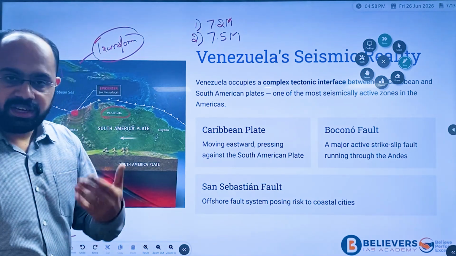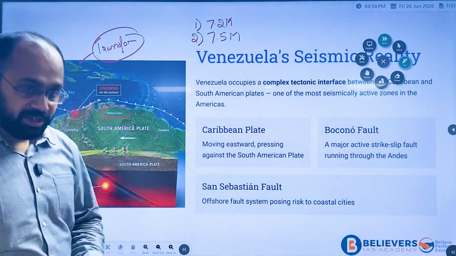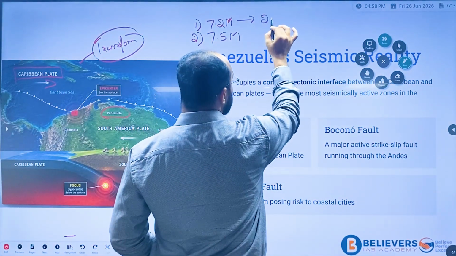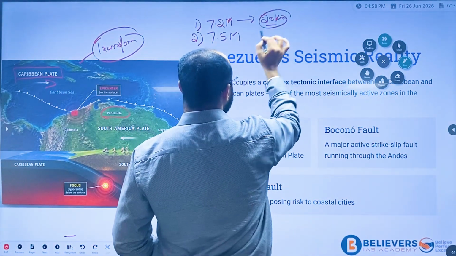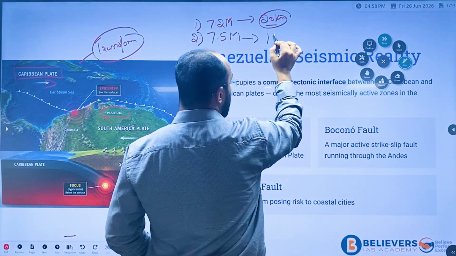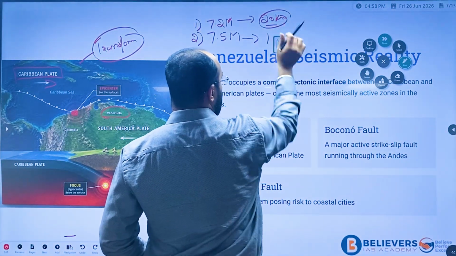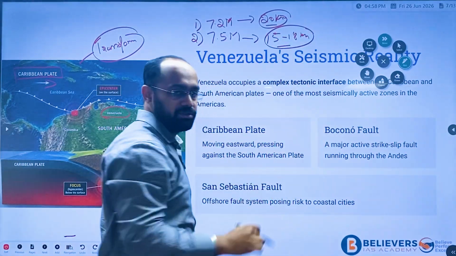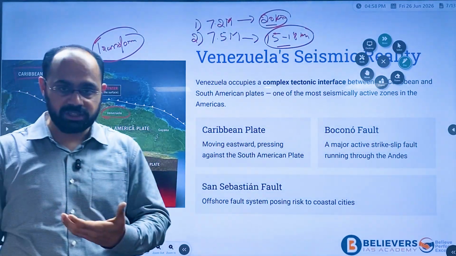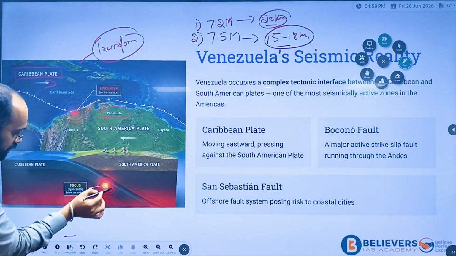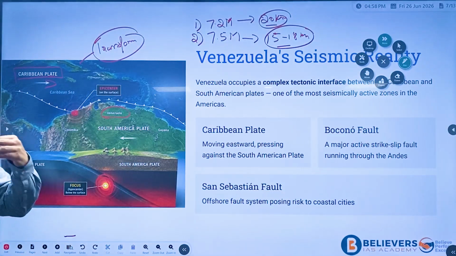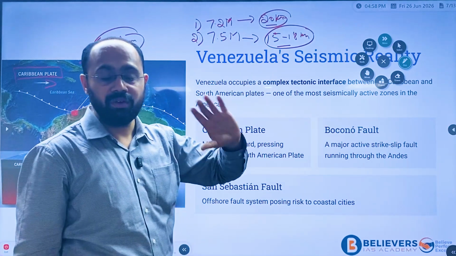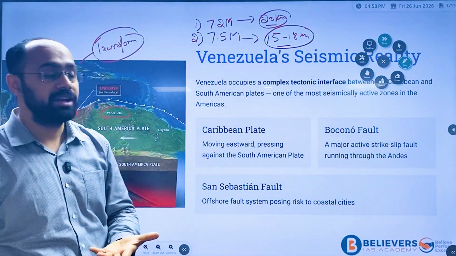Another reason why it was more devastating, the second point, is the first earthquake was around 20 kilometers beneath, and another one was around 15 to 18 kilometers beneath the earth's surface. So that is the reason why it was very near to the earth's surface. The focus was very much near to the earth's surface. So this is the reason why it was much more devastating.